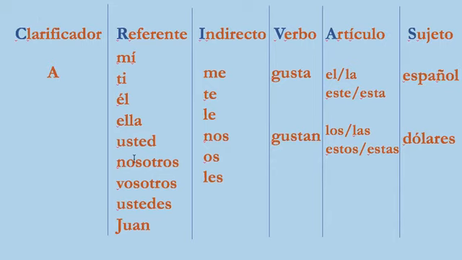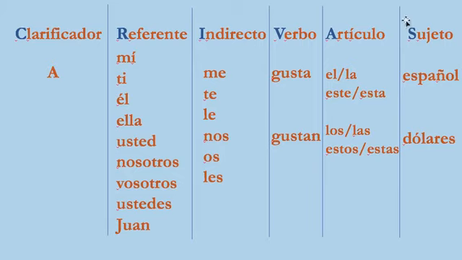Por ejemplo, a nosotros nos gusta, or a usted le gusta, or a ustedes les gusta, a mí me gusta. As you can see, these 3 parts of the sentence are related, and they refer to whom the pleasing is being done, or who likes this object.